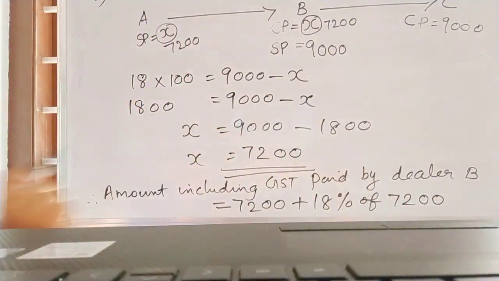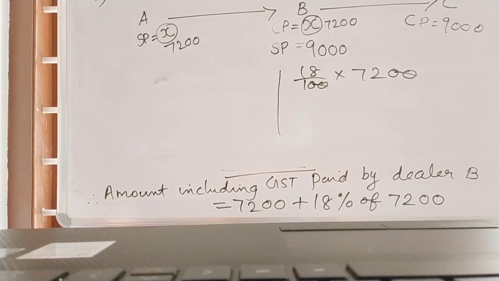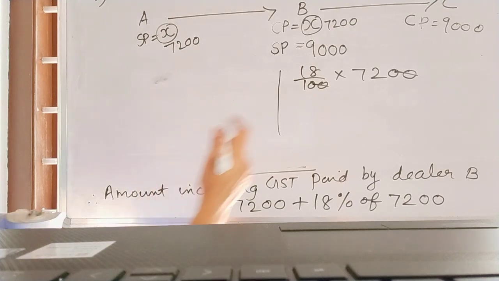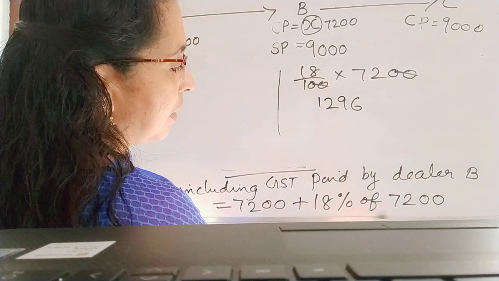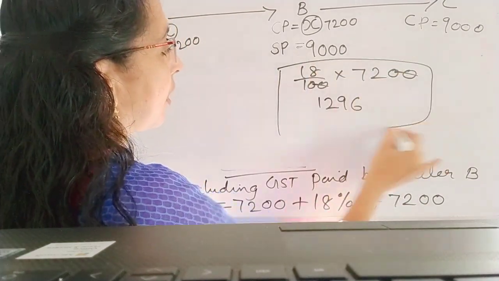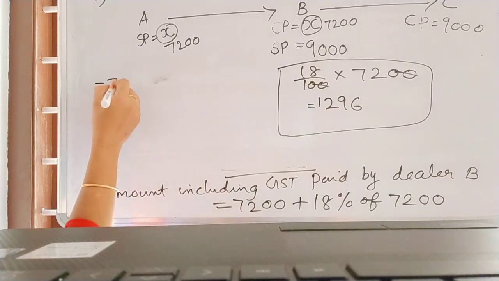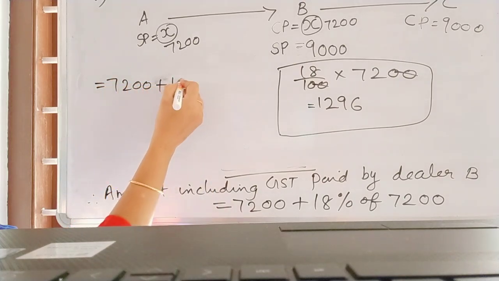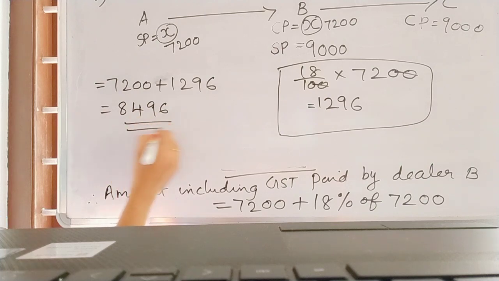Do this calculation in the working order, that is better. 18% of 7200 is 1296. So 7200 plus 1296, the final answer is 8496.